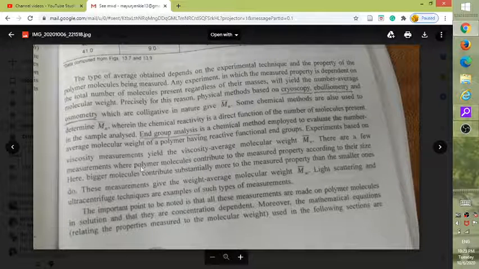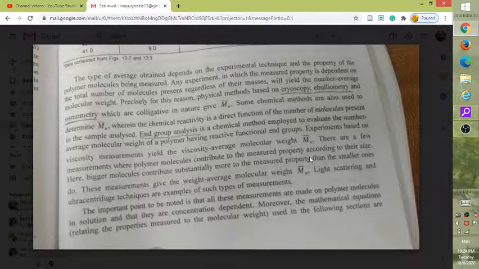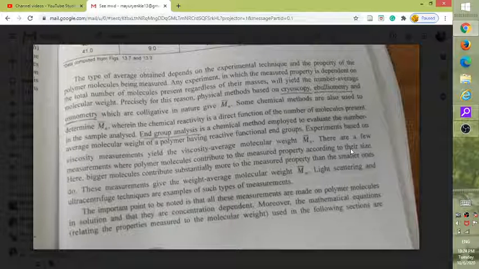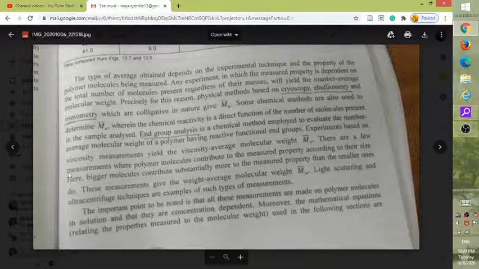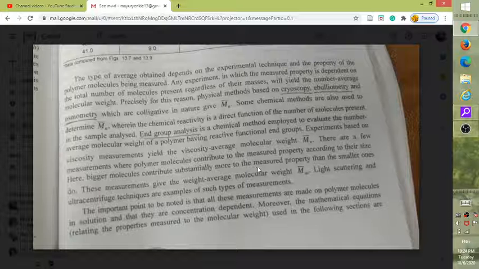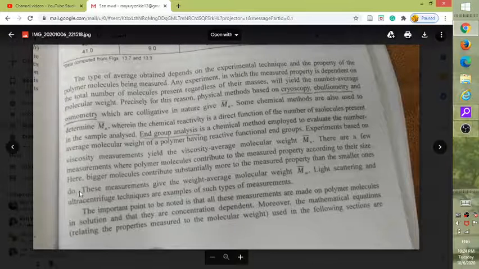There are a few measurements where polymer molecules contribute to the measured property according to their size. Here bigger molecules contribute substantially more to the measured property than the smaller ones do.